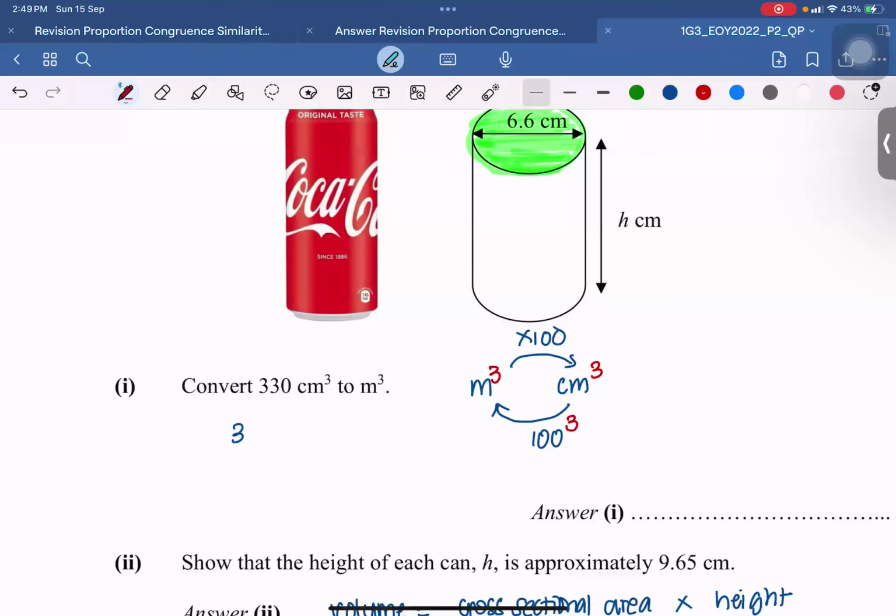Times 100 cube is not logical. I'm dividing, sorry. I should divide by 100 cube. So 330 divided by 100 cube. Notice that from something small, cm cube, to a larger unit, you need to divide, and the number will usually be much smaller. This one I got a lot of decimal places, but it is correct.